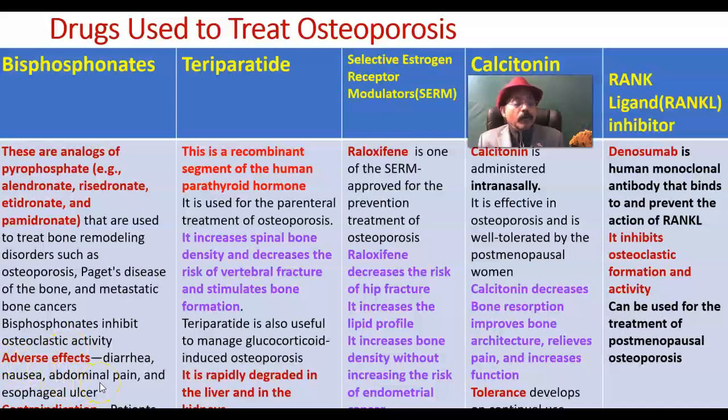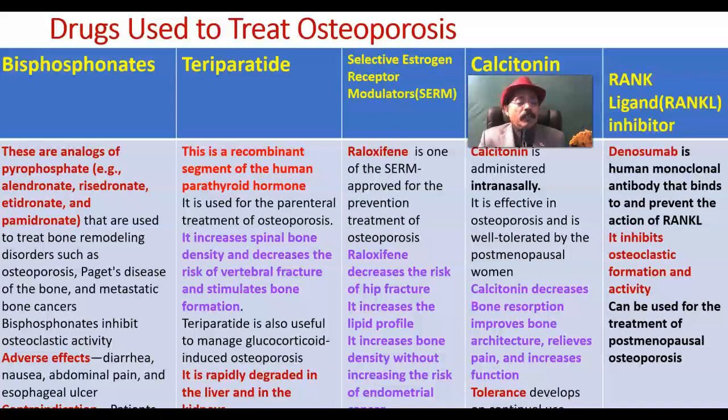Adverse effects of bisphosphonate include diarrhea, nausea, abdominal pain, esophageal ulcer, and one that is common, esophagitis. Any contraindication? Yes. Patients with impaired renal function should not take bisphosphonate. A patient with kidney failure should not take bisphosphonate.